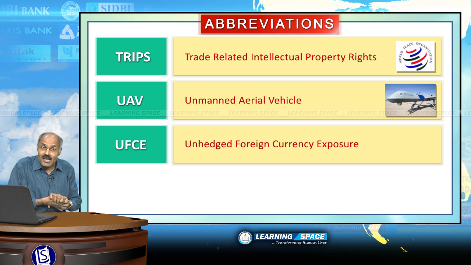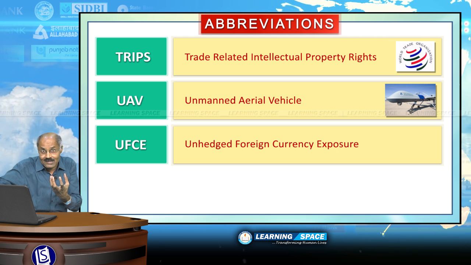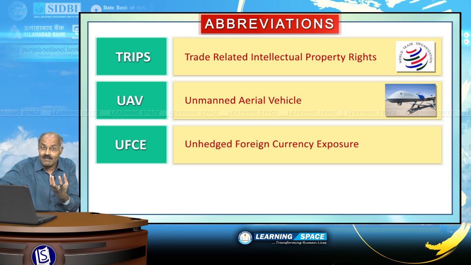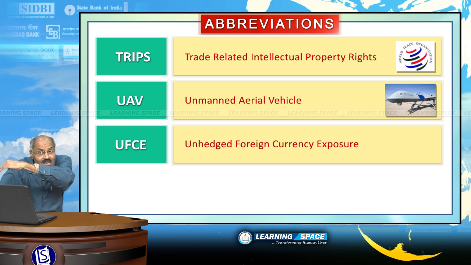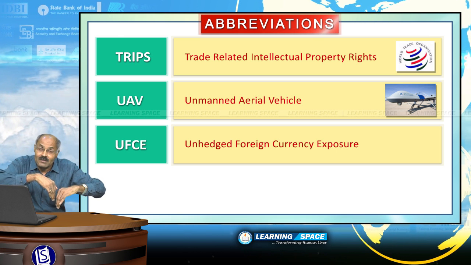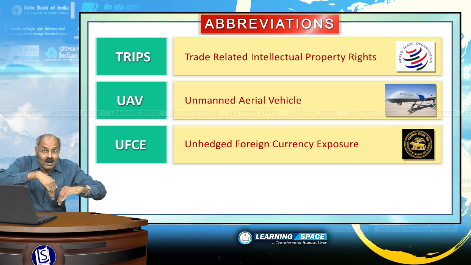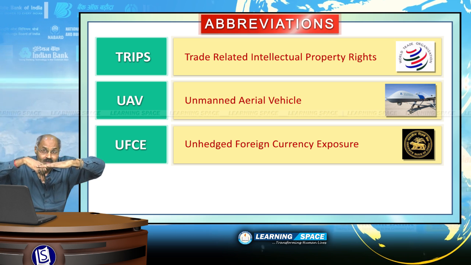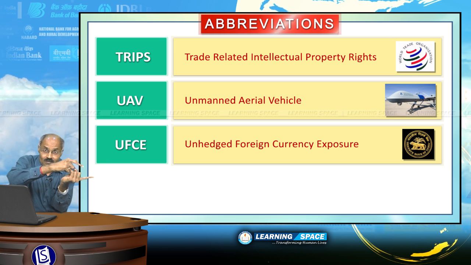All of you are well aware, corporates take loans from foreign countries because interest rates are less there. So as to take the advantage of less interest rates, Indian companies take loans in foreign countries. But if our currency depreciates, what will happen? They will be the losers. So to safeguard against the risks of currency volatility, the foreign currency exposure is to be hedged.